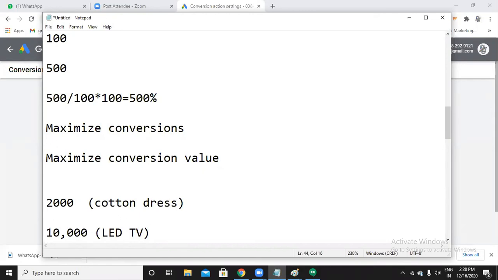So here you are likely to get the maximum conversion value. That is simply the conversion value. You can even choose it, like you're doing a split test. Again, in order to do this, you should have the conversion action set up in your account.